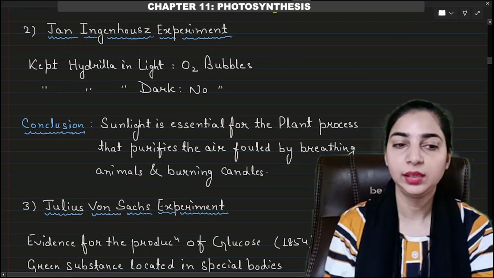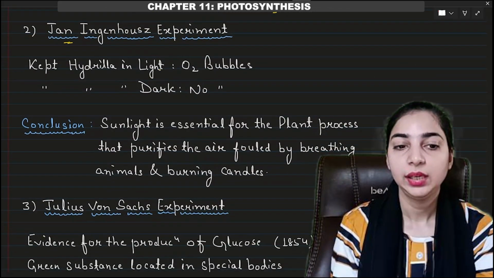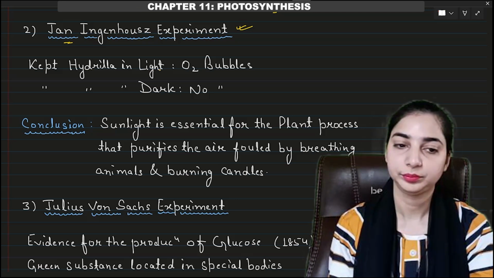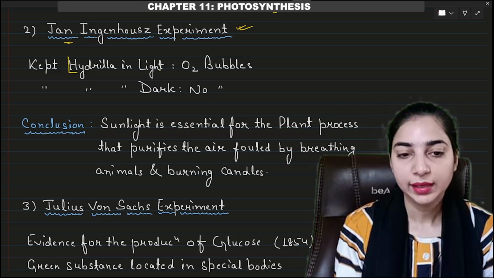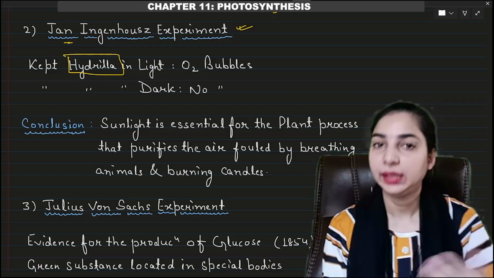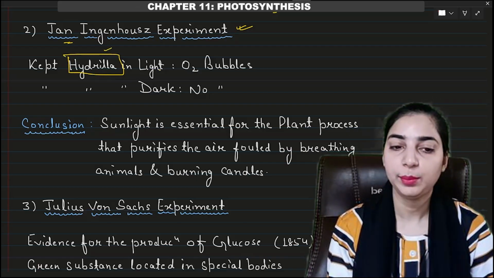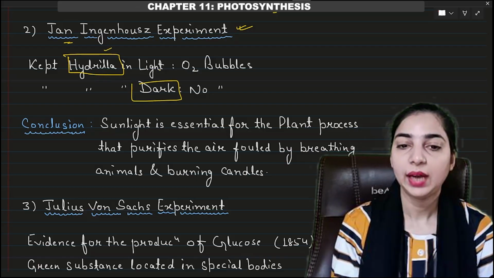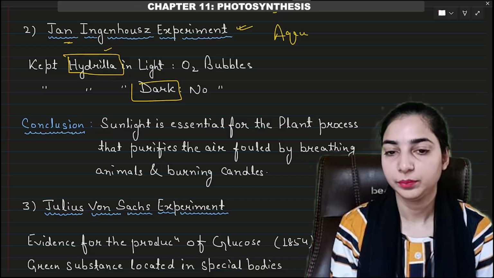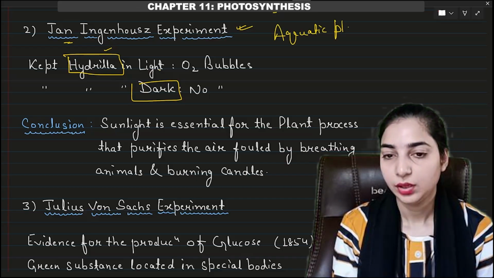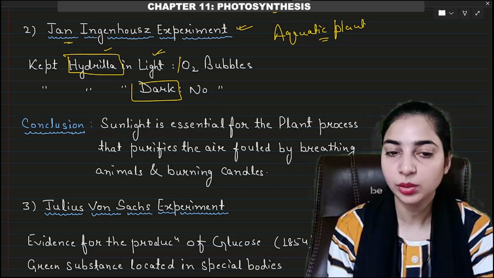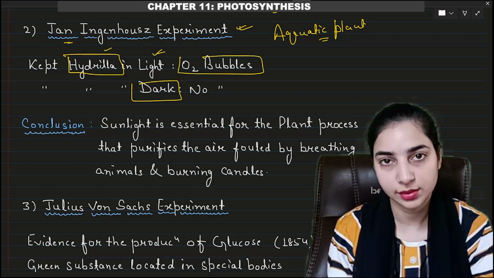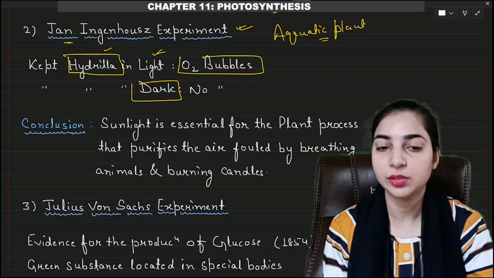Now the second important experiment was Jan Ingenhousz's experiment. So in this experiment, what happened? A hydrilla plant was kept in light and then the same plant was kept in dark. Okay, hydrilla is an aquatic plant, right? So when this plant was kept in light, then oxygen bubbles were observed on the plant. Okay, oxygen bubbles were seen.